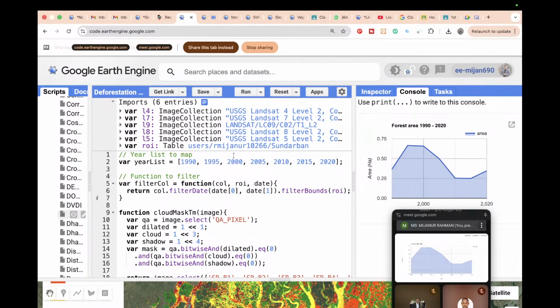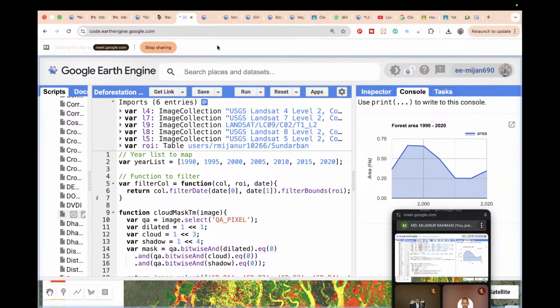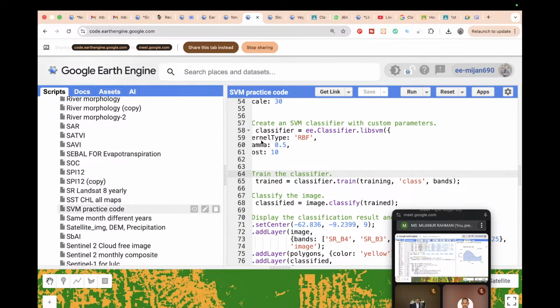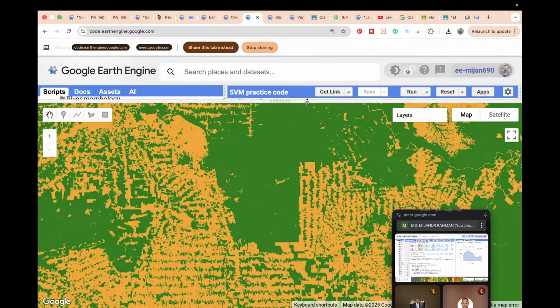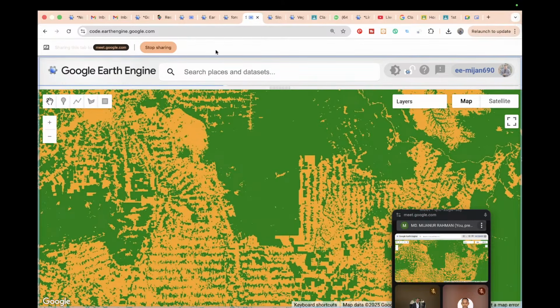We simply work with the vegetation index for the different time periods, and we set a pixel value, suppose greater than 0.7 or 0.6, and then identify the forest area or the changed vegetation area. But it is also possible to use a machine learning model, and it is also helpful for that. Suppose I show you another example of how to use machine learning to identify deforestation and forestation area, then you can get a better area.